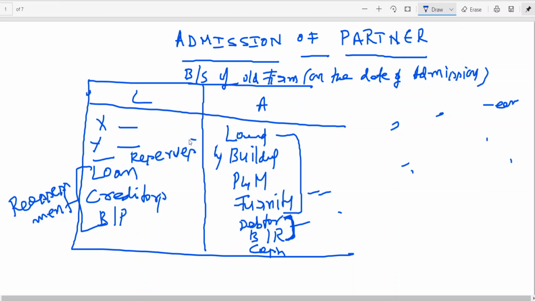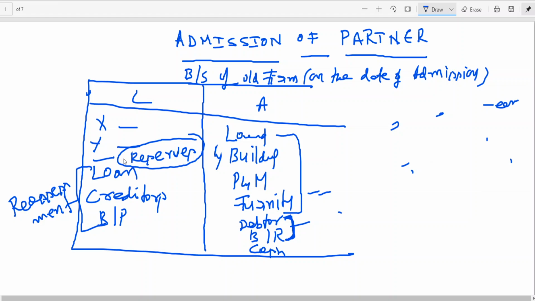Reserves are called undistributed profits. These reserves are nothing but savings relating to whom? Partners. So this will be distributed to whom? Old partners. So two things I have explained to you: revaluation and reserve.